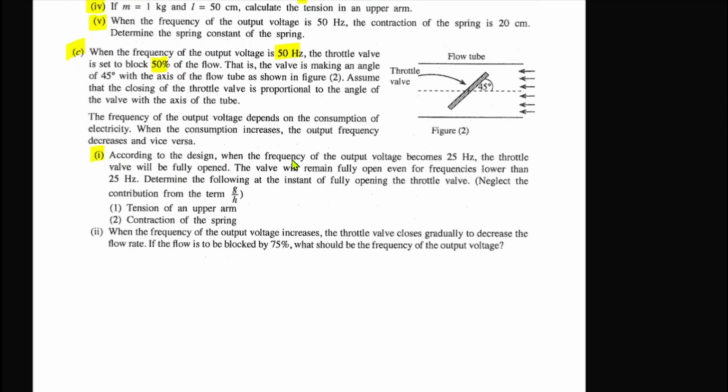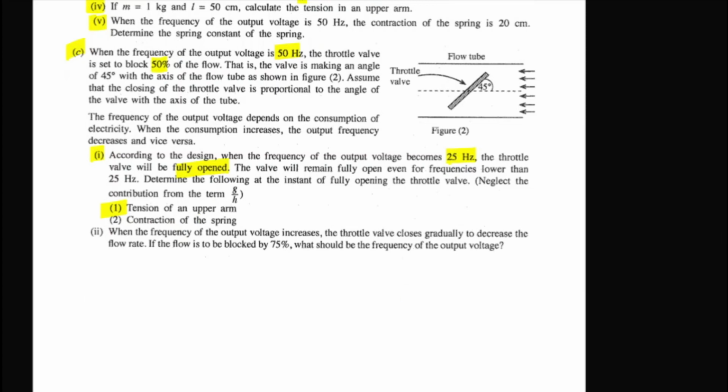According to the design, when the frequency of the output voltage becomes 25 hertz, the throttle valve is fully opened. The valve will remain fully open even for frequencies lower than 25 hertz. Determine the following at the instance of fully opening throttle valve. Simply, when the output voltage is 25 hertz, we need to see what the tension is, right?